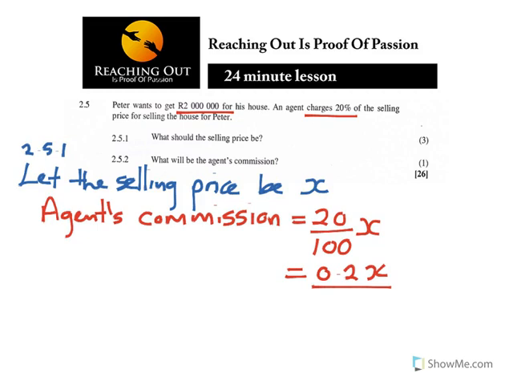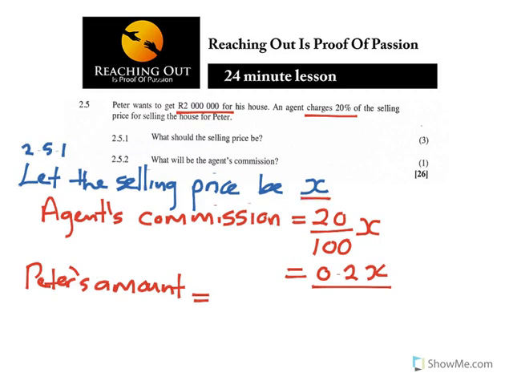Now remember, Peter wants to get 2 million. Now what we established then, because Peter wants to get 2 million, what will be Peter's amount? Remember, he's selling the house through the agent.